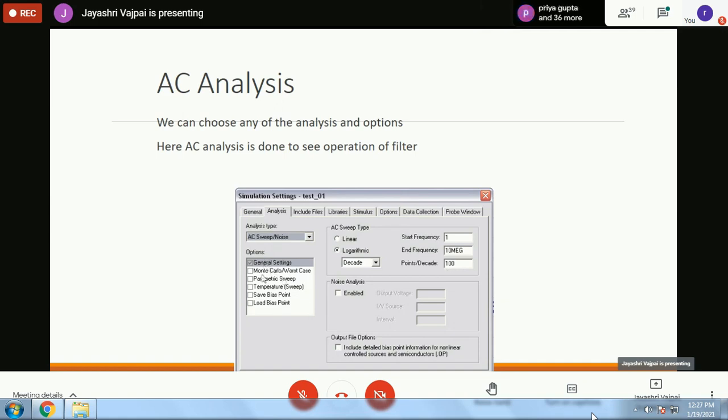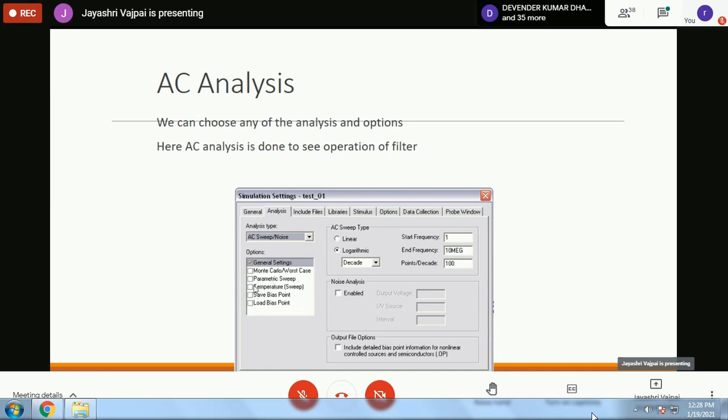Now you can see here we have the options that are available. AC sweep analysis is being done here. The general settings are being used. The other, as I have told you, stochastic type of analysis using Monte Carlo or the worst case scenario where it was going to behave in the worst fashion. Then parametric sweep can be done here. Parametric sweep means rather than the voltage source which is sweeping, we have one particular element which can be swept. So if we want to keep the frequency constant, if we want to change the capacitance or inductance, and then see what is the effect of the response on the circuit, it will be a parametric sweep.